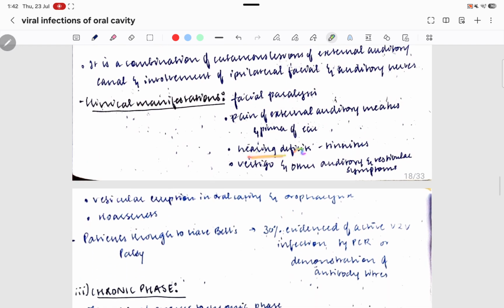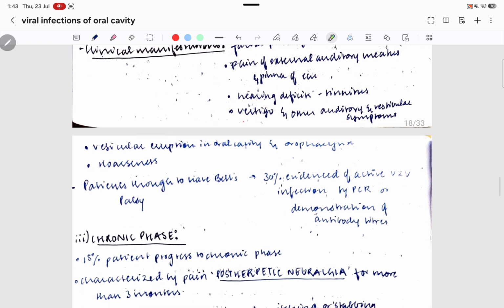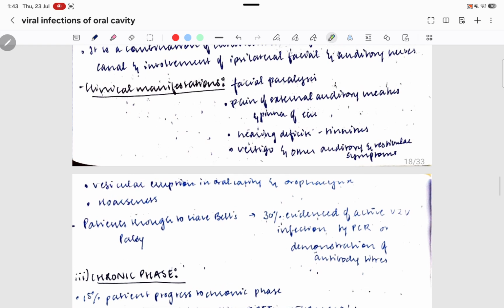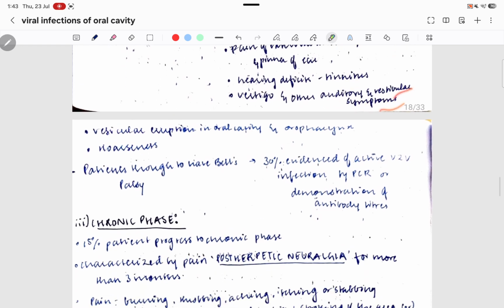Then there is hearing defect as well, and there is something called tinnitus, a tingling kind of sound that is always present in the ear. Then you have vertigo because of the fluid which is present, and other auditory vestibular symptoms.